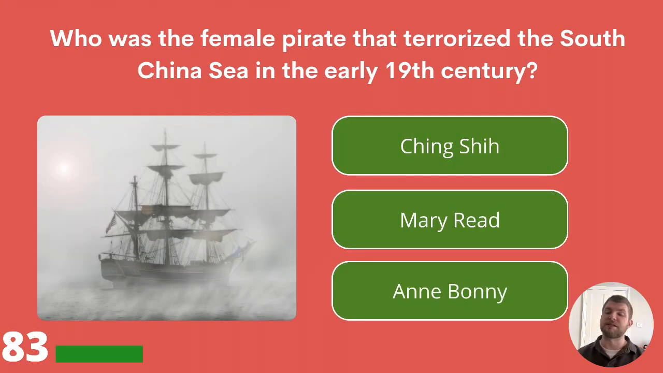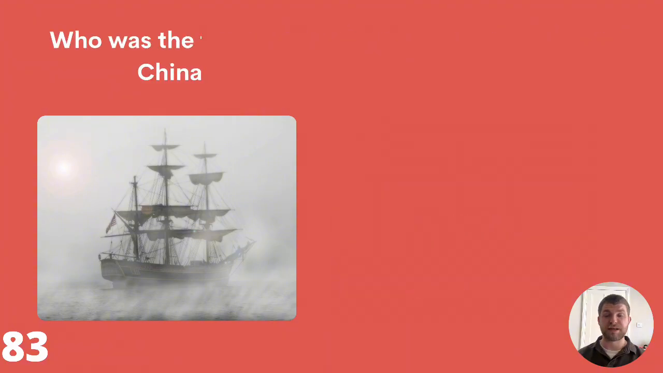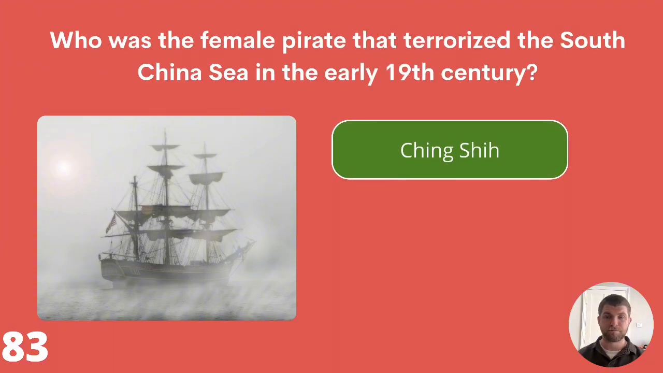Here's question 83. Who was the female pirate that terrorised the South China Sea in the early 19th century? Was it Xing Shi, Mary Read, or Anne Bonny? The answer is Xing Shi.